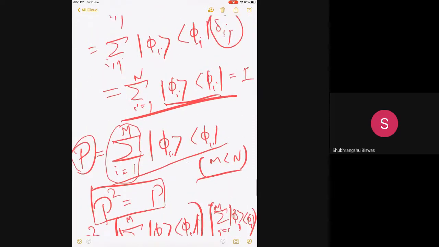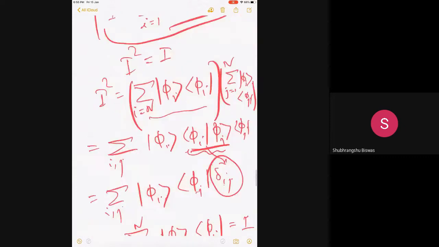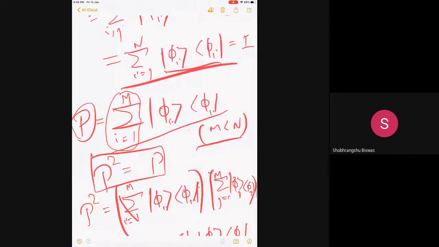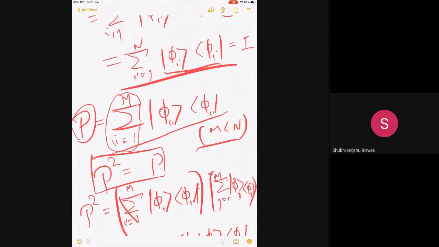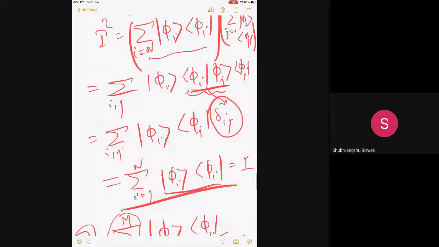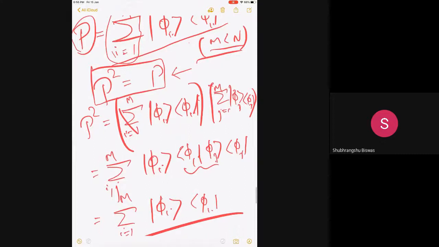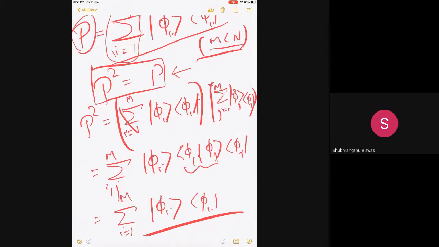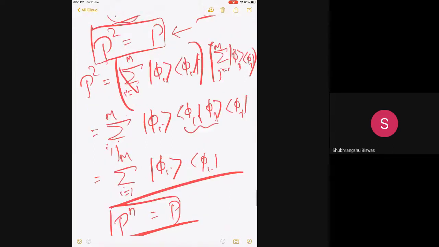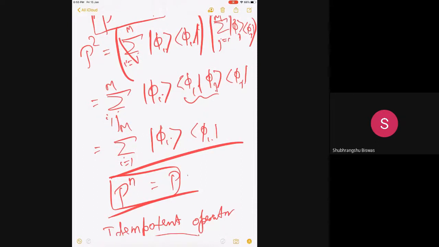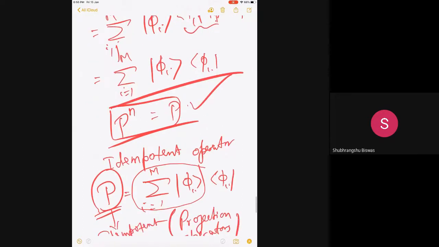Then I said I'm going to define a very similar operator, but not identity, over a subset. That's why I wrote M is less than N. And I'm showing that that operator, like the identity operator, is also an idempotent operator. The proof goes exactly like this. That was N, that is M, but here the complete space was not required. So I will get the same P. P square is equal to P, P to the power N equal to P.